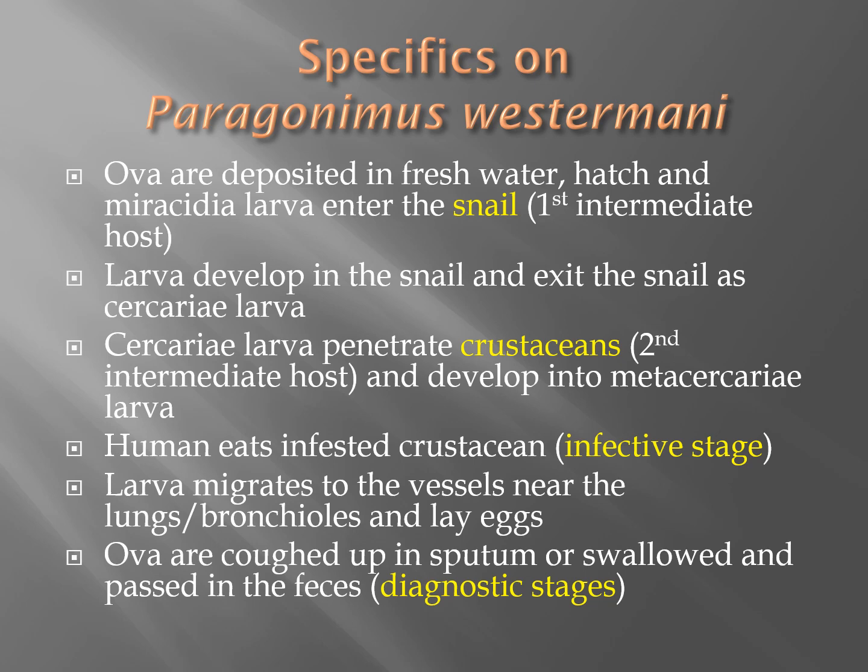Larva migrates to the vessels near the lungs and bronchioles and lays eggs. The ova are coughed up in the sputum or swallowed and passed in the feces. So here we have two diagnostic stages, by finding the ova in the sputum or finding the ova in the feces. It's interesting to note that some cultures eat a meal known as drunken crab, which is live or raw crab doused in wine. And this is one way a person can develop a Paragonimus westermanni infection.